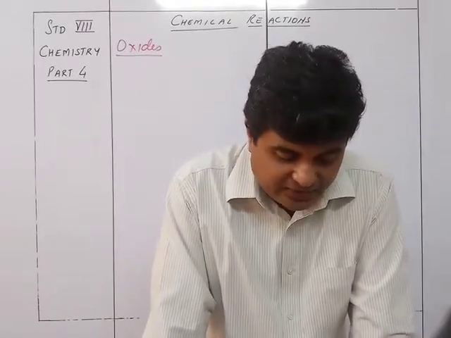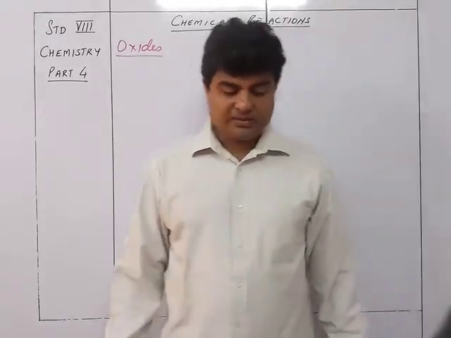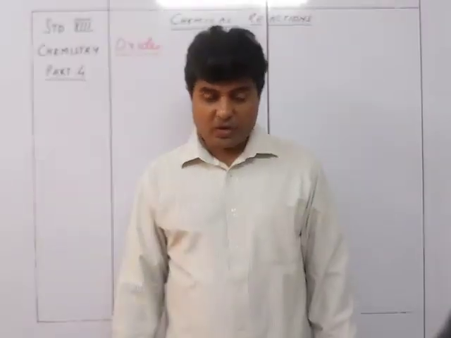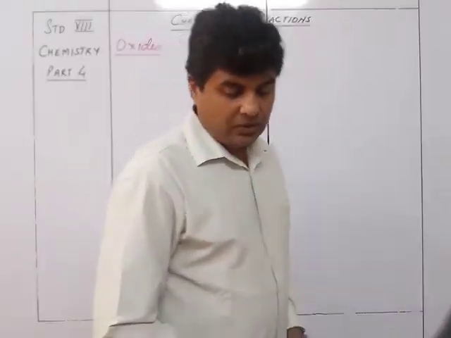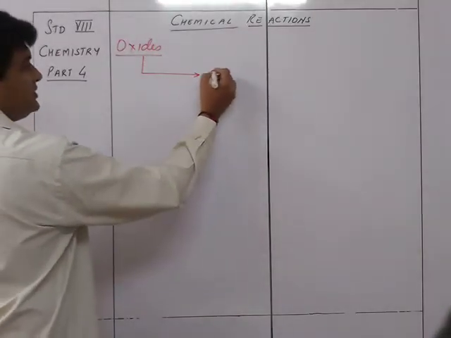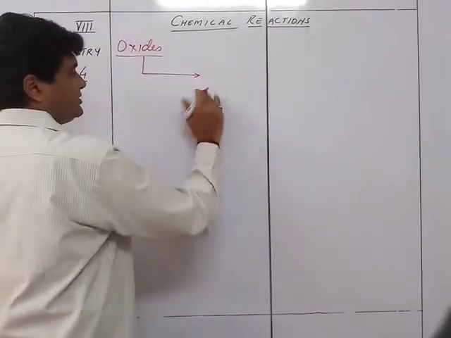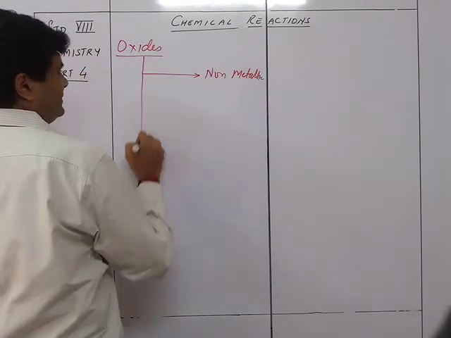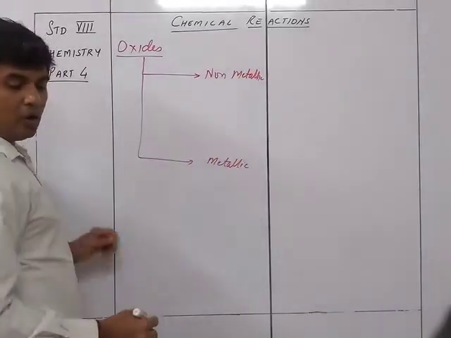The next one is the classification of oxides. Oxides are classified into 4 main classes depending on their nature: acidic oxides, basic oxides, amphoteric oxides, and neutral oxides. So basically we can say oxides are divided into 2 parts: non-metallic oxide or metallic oxide.